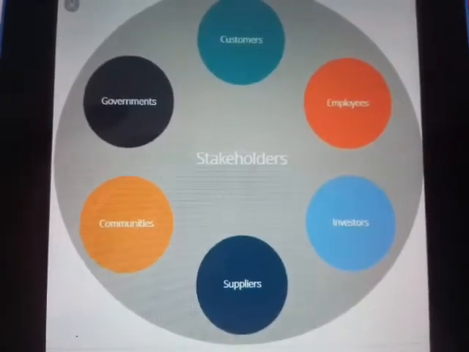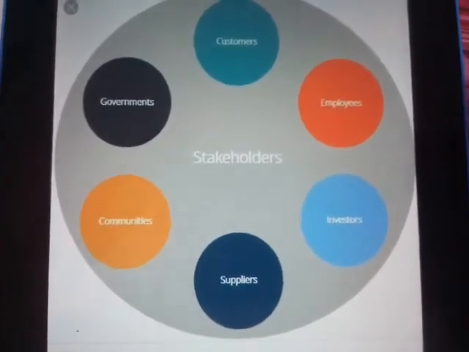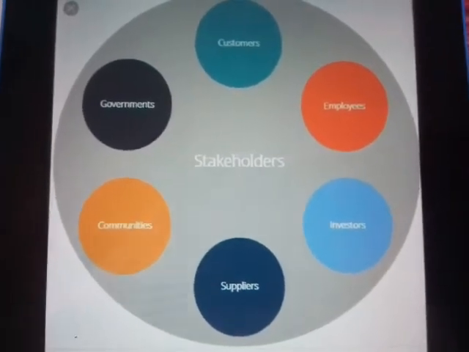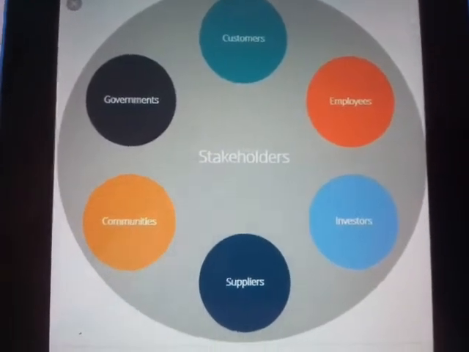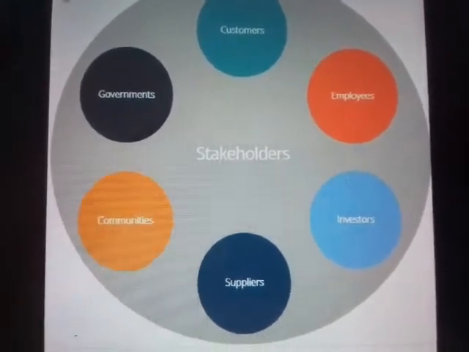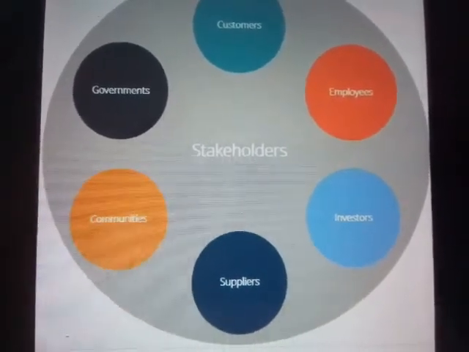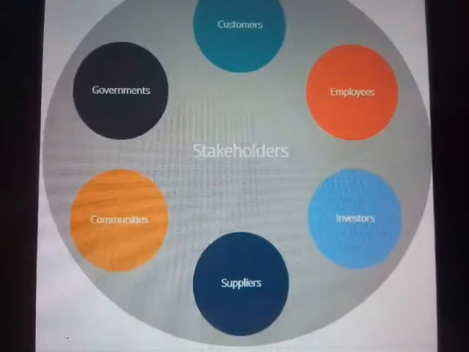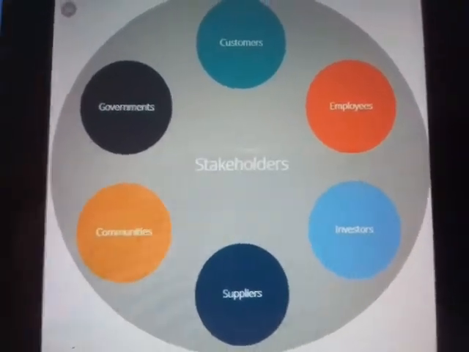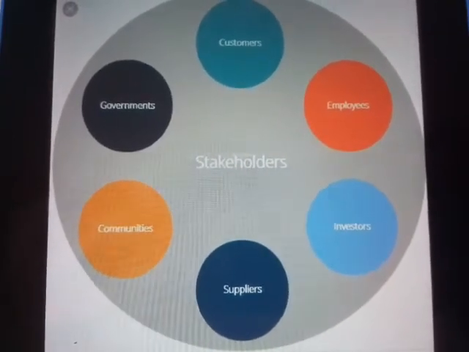Okay, here are some stakeholders. Customers, they are also stakeholders. Employees, the people who are working in it. And the investors, the people who are investing money or capital or land. And the suppliers, they are the people who supply, that means provide raw materials to the business. And communities and also the government.